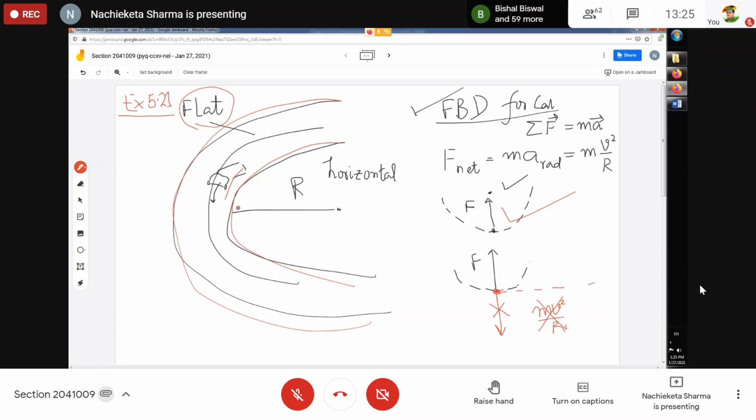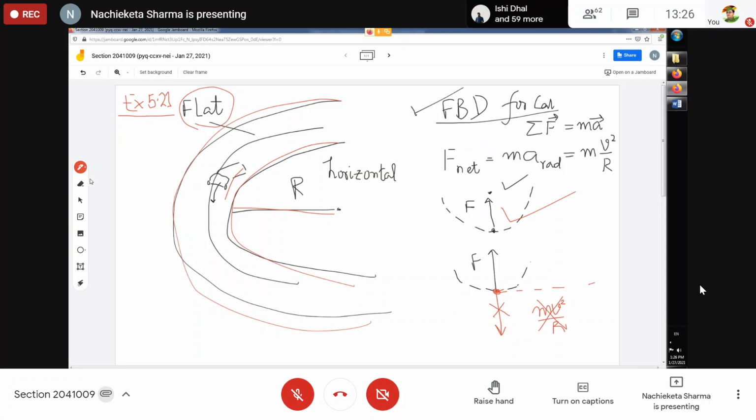This is the radius of the circular track. And now the car, when it is taking a turn, that means it has to change its direction continuously. And for that, it needs a force. And that is what is called centripetal force. Now, where from will this car get that centripetal force to continuously change its direction? That is our objective, that is to find out.